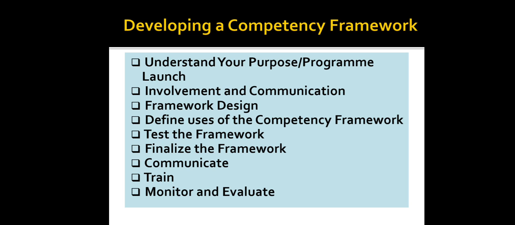Then train. We have to give line managers and HR staff training in how to use the framework that has been made. Last step is monitor and evaluate. Monitor and evaluate the use of the framework and amend it. That is, if any amendments are required, we will do so as and when it is required. So this is how we can develop a competency framework.